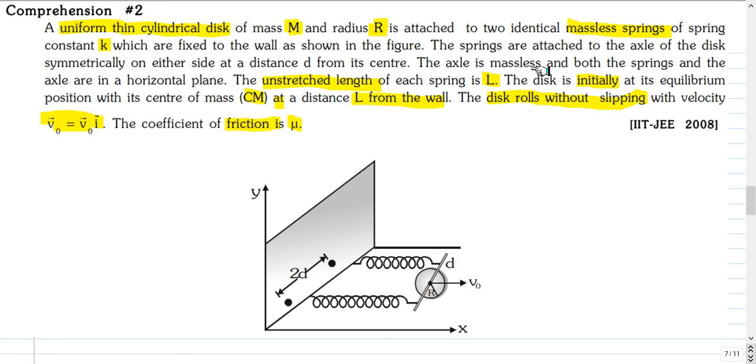The axle is massless and both the springs and the axle are in horizontal plane. The unstretched length of the spring is L. The disc is initially at its equilibrium position with its center of mass at a distance L from the wall. The disc rolls without slipping with velocity v0 i. The coefficient of friction is mu.